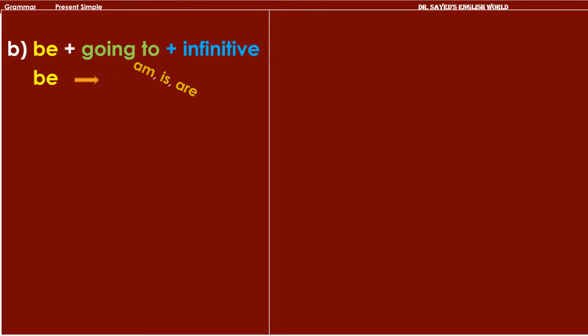Let's now talk about be plus going to plus infinitive to form the future simple. By be here I mean am, is, and are. Suppose that we have a verb like visit, and we would like to use it in a sentence in the future simple.